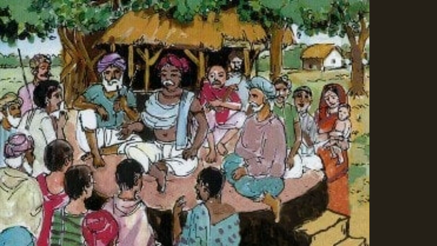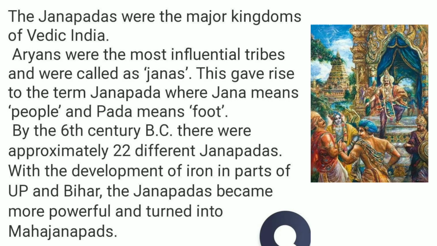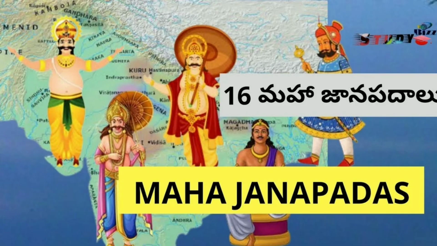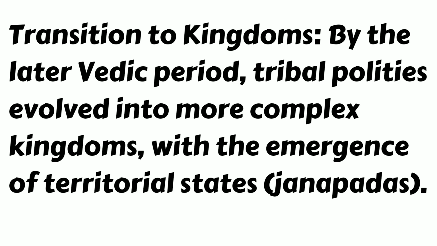Political organization. Tribal polities. Early Vedic society was organized into tribes, janas, led by a chief, Rajan. The chief was supported by various officials in a tribal assembly, sabha or samiti. Transition to kingdoms. By the later Vedic period, tribal polities evolved into more complex kingdoms, with the emergence of territorial states, Janapadas.